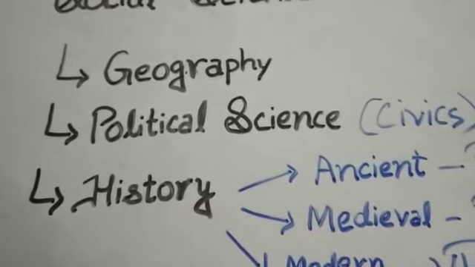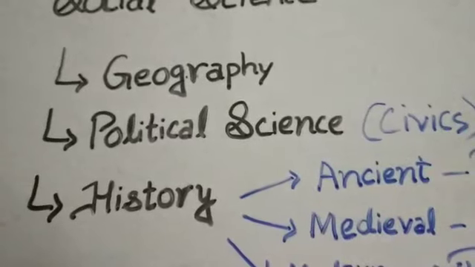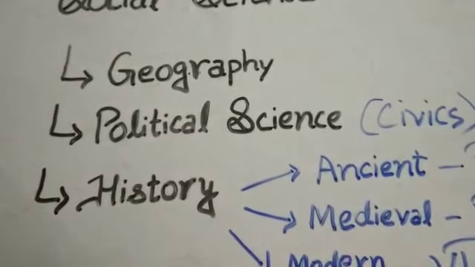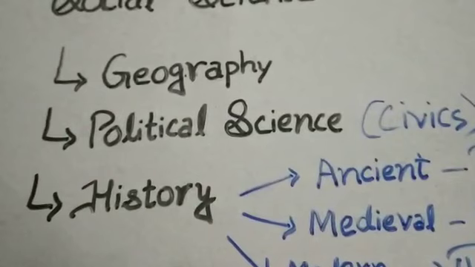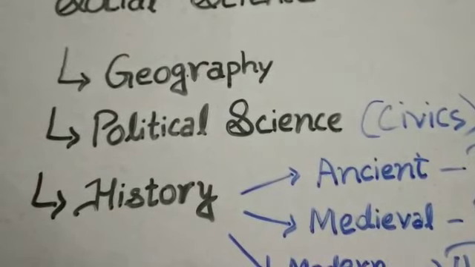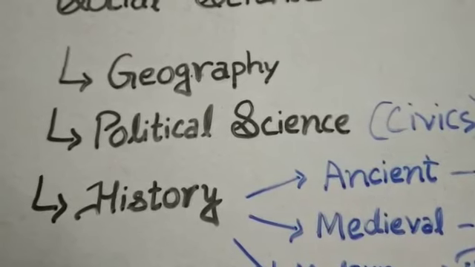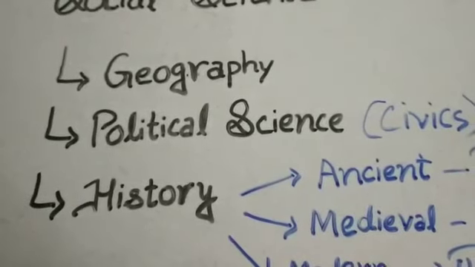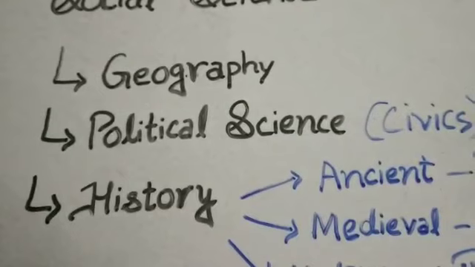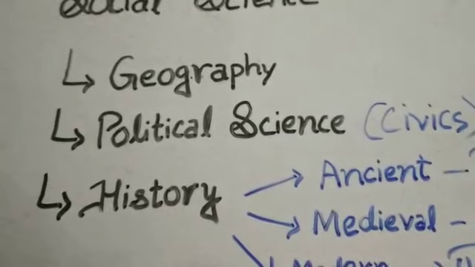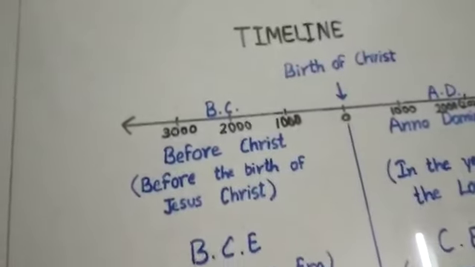When you want to know about history, it is much more important to know about the timeline. This timeline started in the past when people started thinking about how we can categorize all the days, how we can remember what happened 2 days before. So for that, they selected one day, which was known as the birth of Jesus Christ.